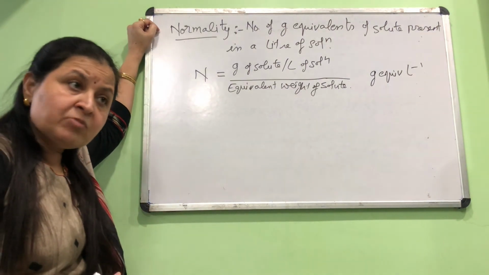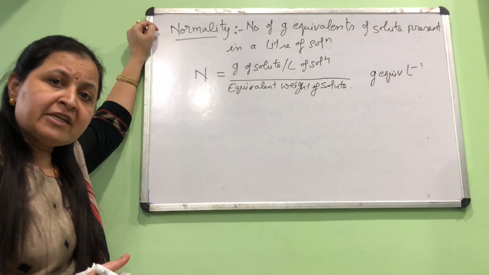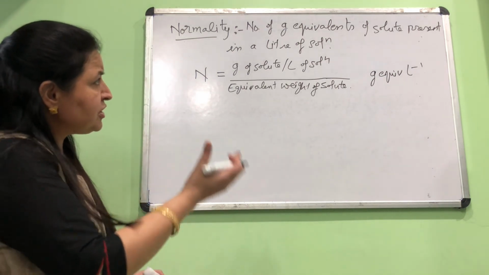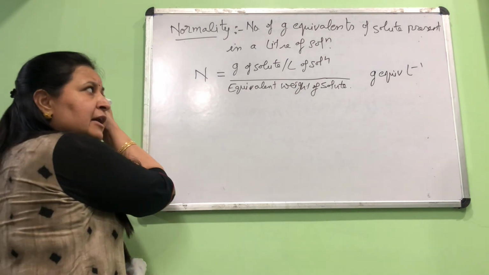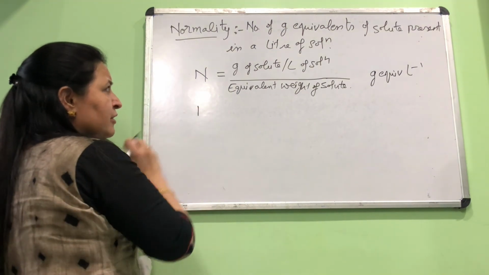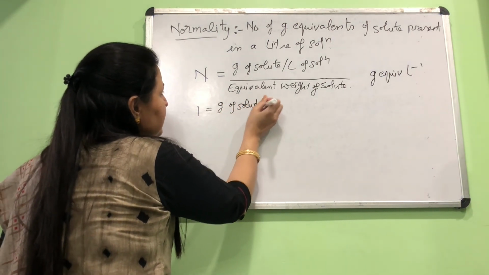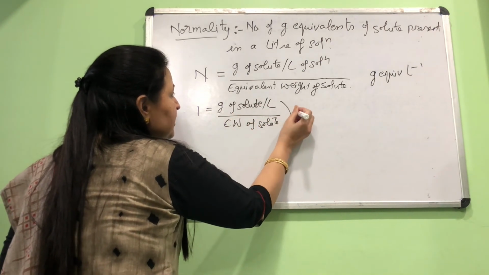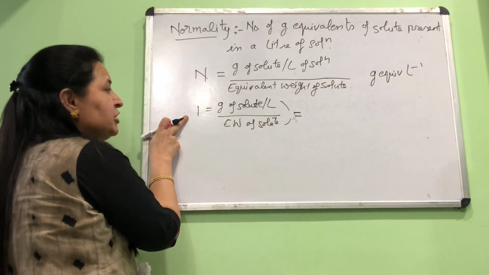This term normality is more often used in the case of acids and bases and oxidizing and reducing agents. At all other places, normally molarity is the way to express concentration. Similar questions are asked on normality also as they were on molarity. One more thing to understand here is, when will normality be 1? The normality will be 1 when the grams of solute present per liter will be the same as the equivalent weight of the solute. When these two quantities are equal, then we'll have normality to be 1.